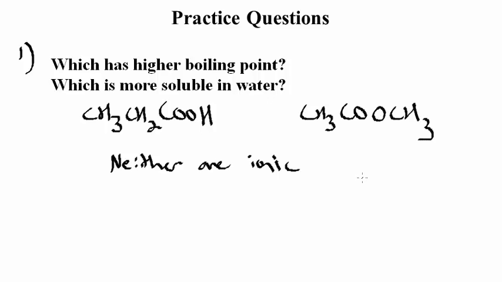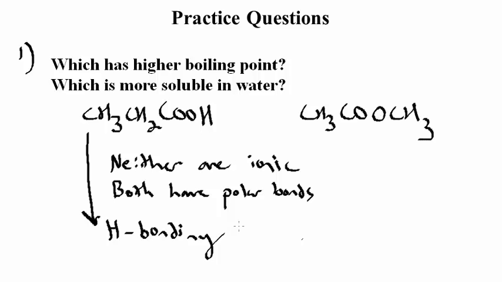Neither propionic acid nor methyl acetate is ionic, so there are no ionic attractions to consider. Both have a number of polar bonds, the C-O and O-H bonds, so both are going to have considerable dipole-dipole attractions. Now, the propionic acid molecules can associate with other propionic acid molecules by donating and accepting hydrogen bonds due to this carboxylic acid group. On the other hand, there are no hydrogen bonding possibilities in pure methyl acetate.